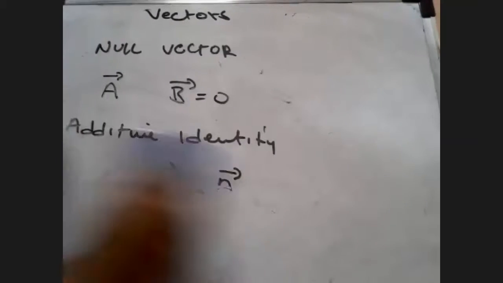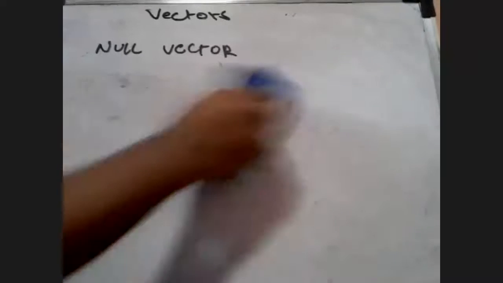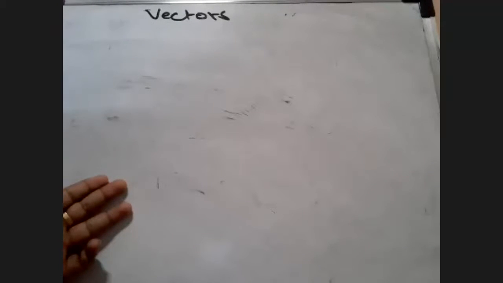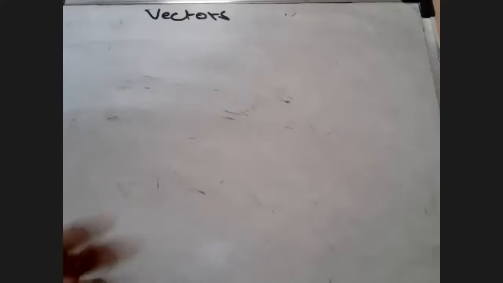Okay, now let's see what is going to be the meaning of resultant. What is meant by resultant of two or more vectors? Students, listen to me very carefully. A single vector whose effect is the same as the combined effect of two or more vectors of the same kind is called the resultant of the vectors. This is written in your books.